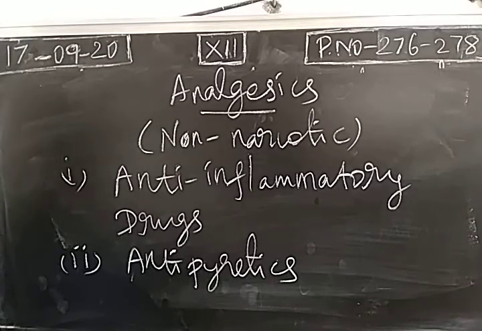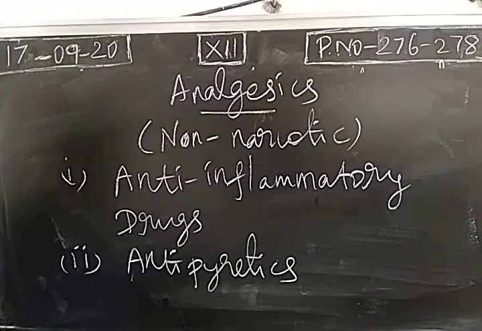So aspirin is a drug which can be used as analgesic as well as antipyretic. Aspirin will reduce fever as well as it reduces pain also. And aspirin is used for preventing heart attacks, right?